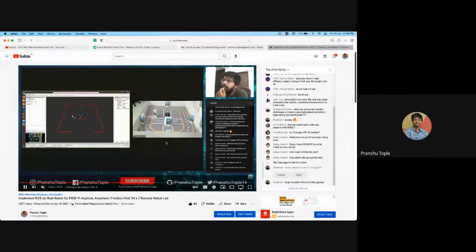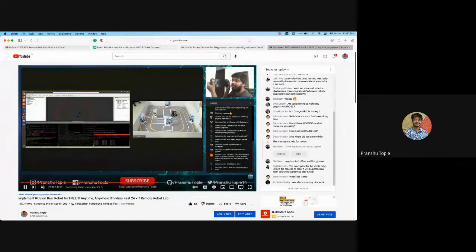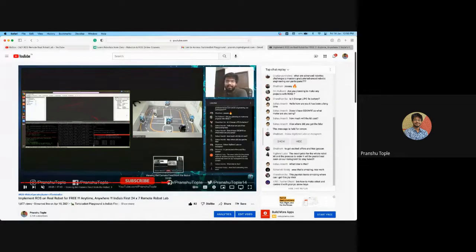Here you can see you will get access to the remote robot lab using a camera like this, and you can see it in Arvis. So there is a real robot, but at your home you will see this all happening live, and you can control the robot from your house. I guess here I was controlling the robot using a gamepad controller. Similarly, you can control it using teleoperation, using your keyboard and things like that.